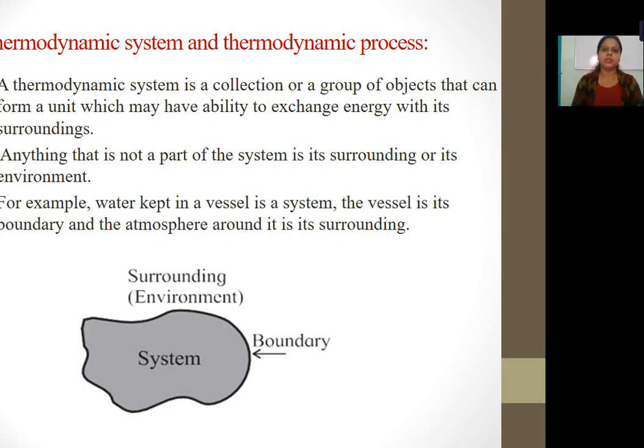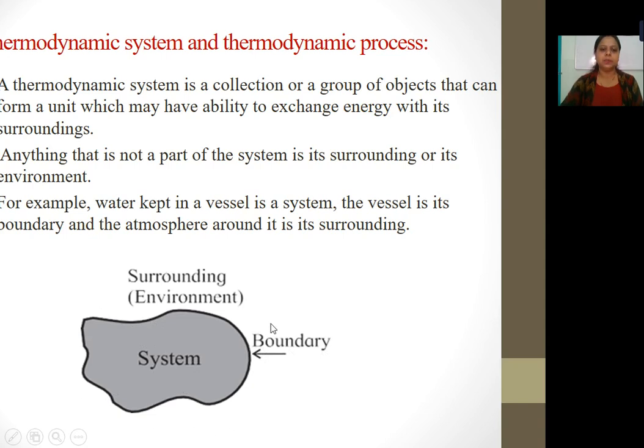Now what is a thermodynamic system and what is a thermodynamic process? A thermodynamic system is a collection or a group of objects that can form a unit which may have the ability to exchange energy with its surrounding. So basically this object or body is called the system and it has the ability to exchange energy with the surrounding.